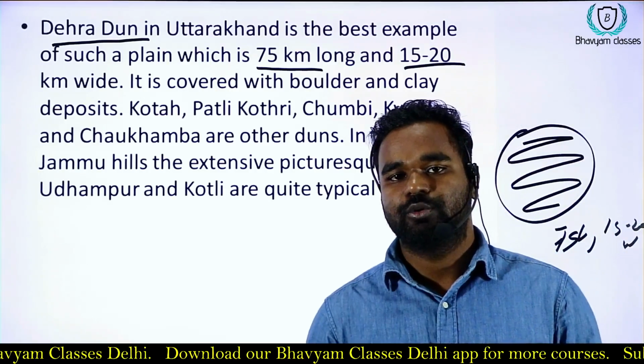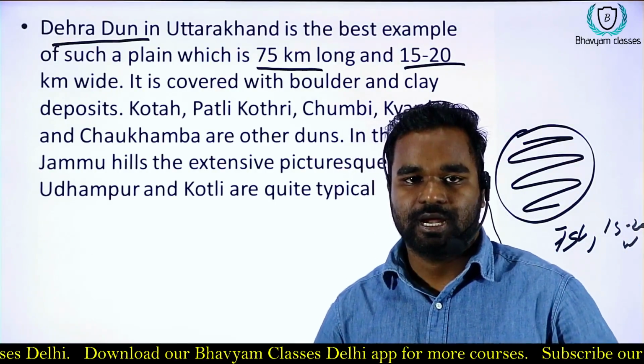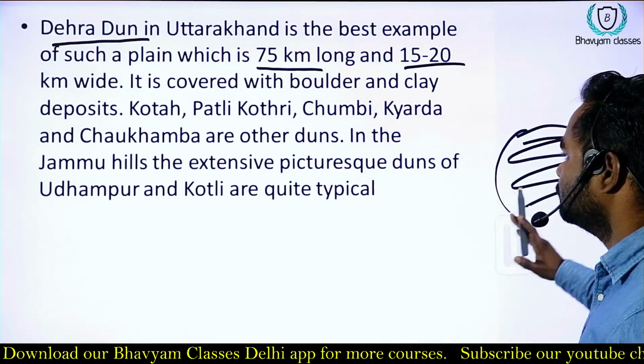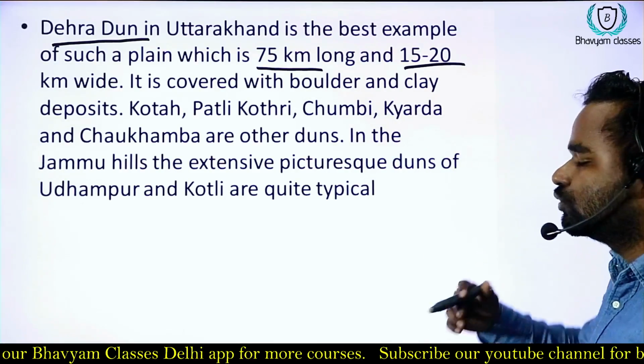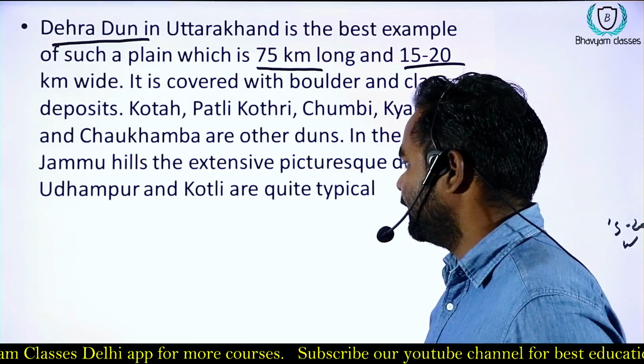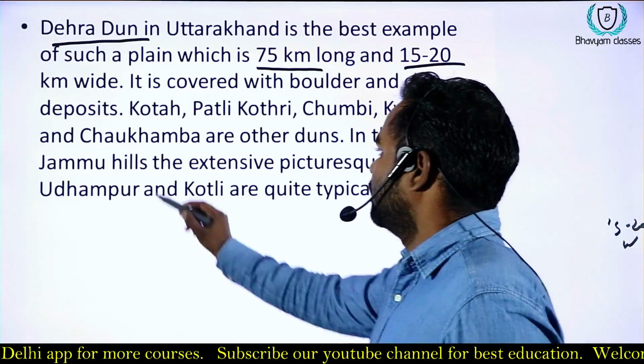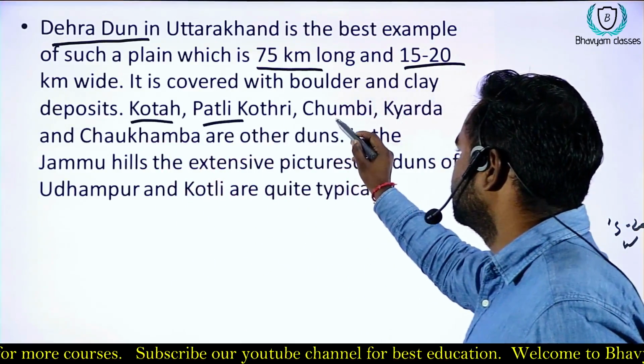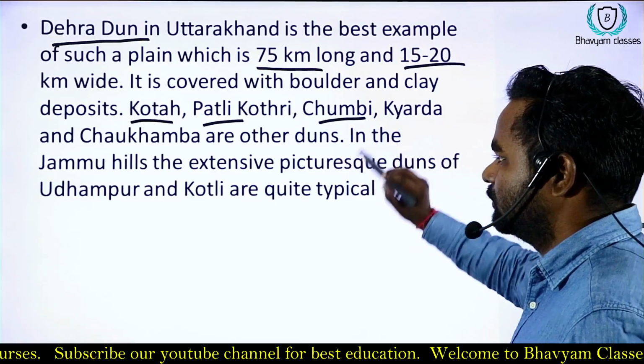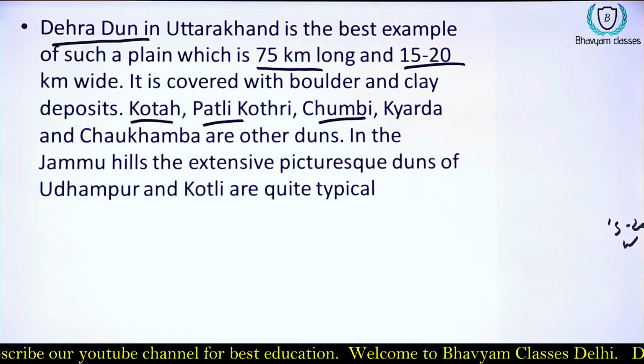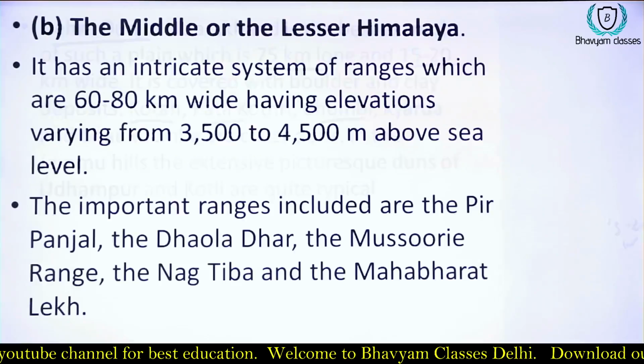That's why today we have this large dun, okay. And some of the other duns are also very famous, okay, like Kotaha, Patli, Chumbi. Okay, or you can see the example in this.